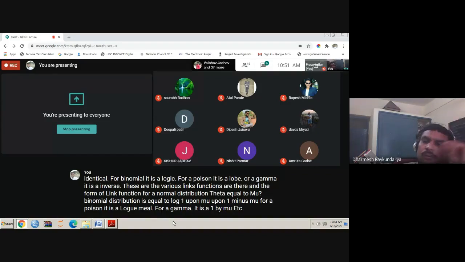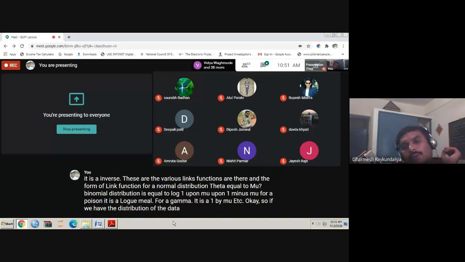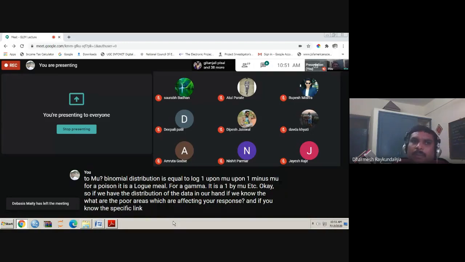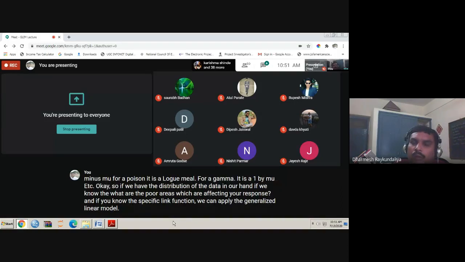So if we have the distribution of the data in hand, if we know the covariates which are affecting the response, and if we know the specific link function, we can apply the generalized linear model. There are two properties we need to remember while fitting generalized linear models.